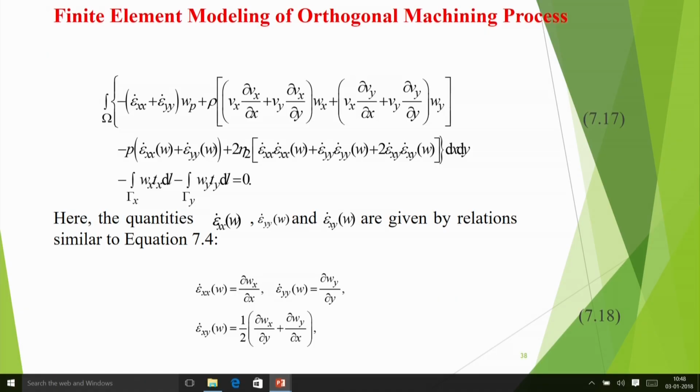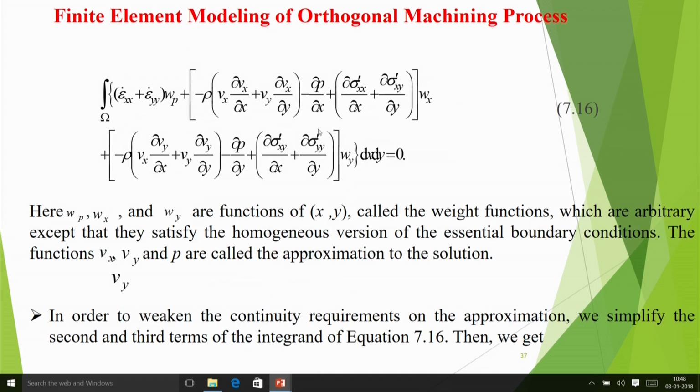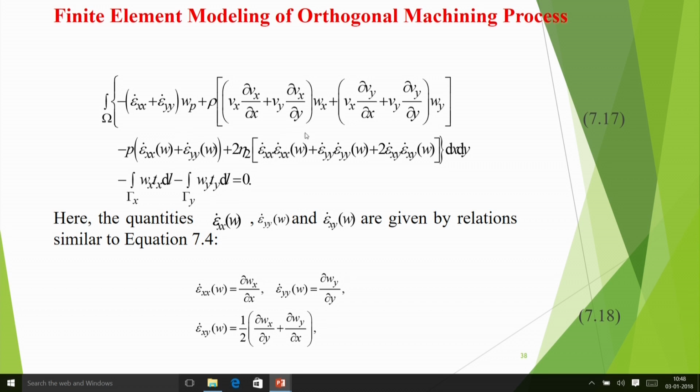Okay, so I am just telling that this one is done, and then after that we integrate these equations by parts, because we observe that sometimes there is a second derivative of velocity, some places there is a first derivative of the velocity. So if we integrate by parts, then we can sometimes reduce the order of derivative. That procedure is done, and as a result you get this type of equation.